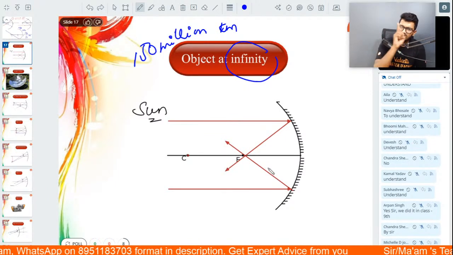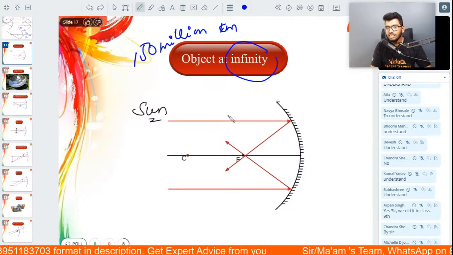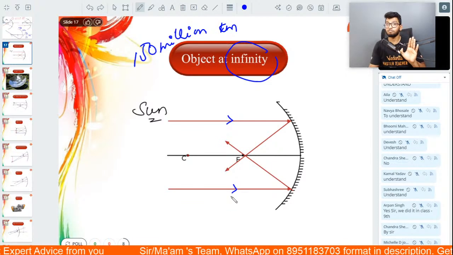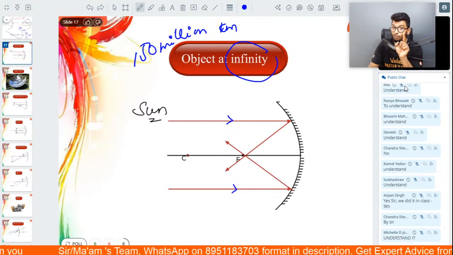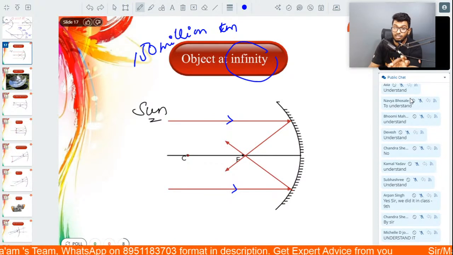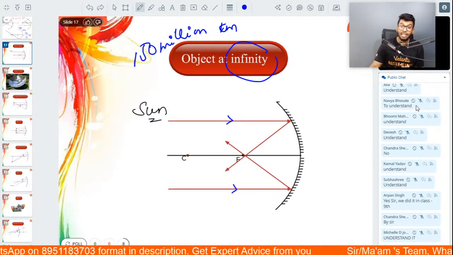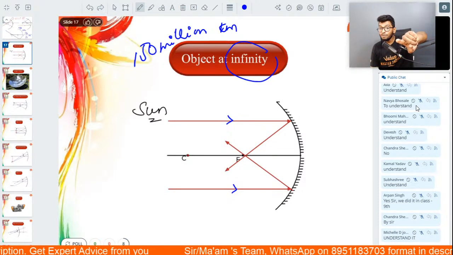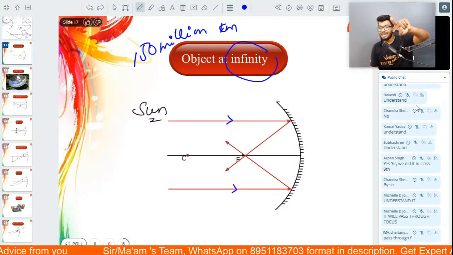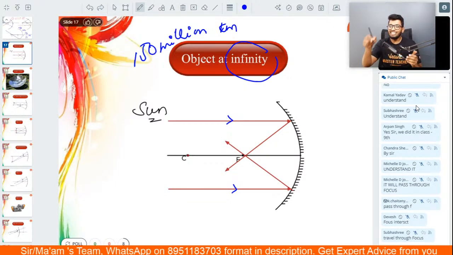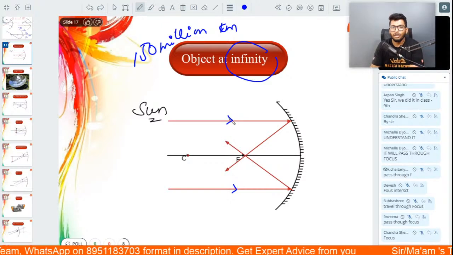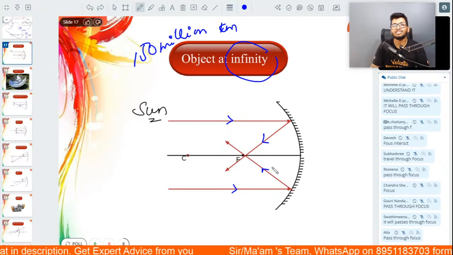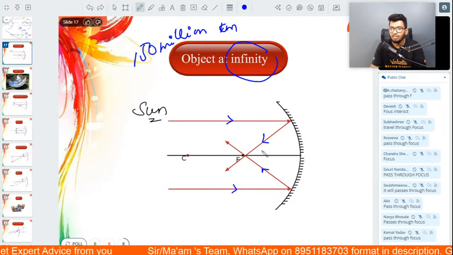Now, when an object is this far, we will only consider those rays of light which are parallel to the principal axis. Now you tell me, guys, if a ray of light is parallel to the principal axis, what will happen to this ray after reflection? Exactly, it is going to pass through the focus. You see this? Two rays of light parallel to the principal axis. Where are they passing through? The focus. So where will the image be formed?